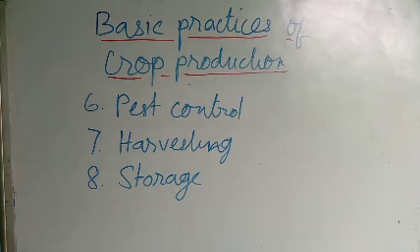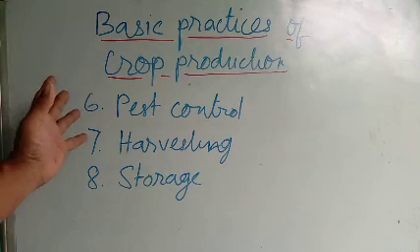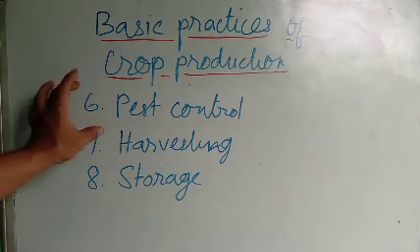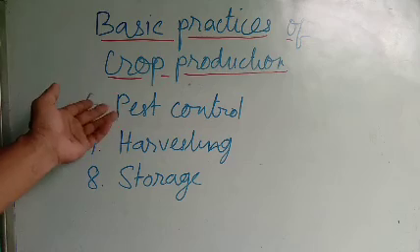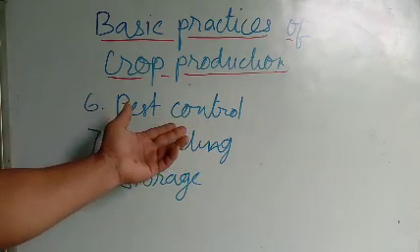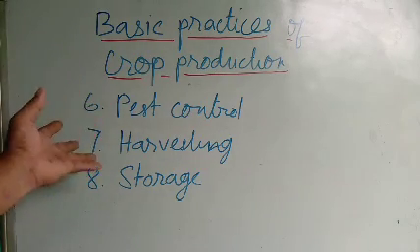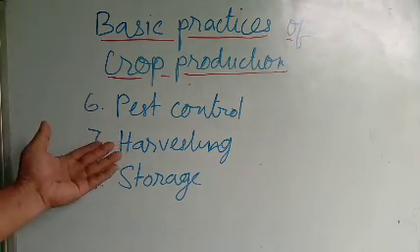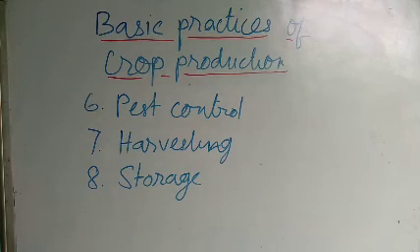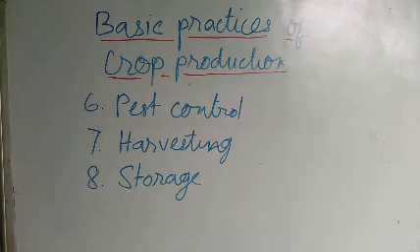After we protect the plants from weeds, there is still another step, because some pests will come and attack the crops. Because of that, the sixth step is pest control. We have to control the weeds, we have to control the pests. And after that, when it's fully grown and ripened, we have to harvest, that is harvesting of crops. After harvesting, the last step is storage.